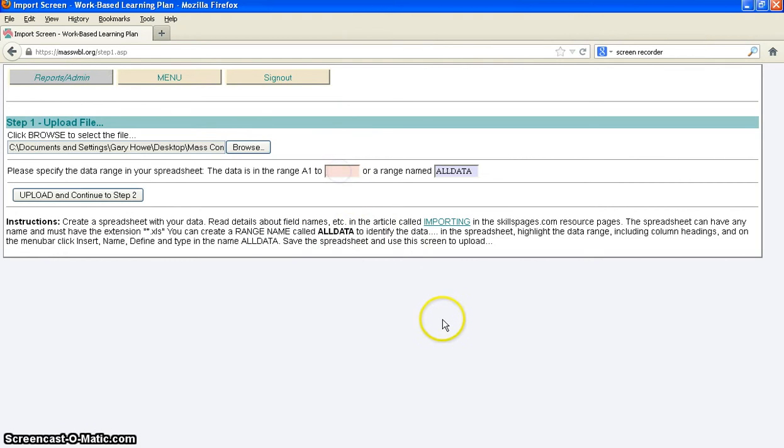Now it asks you for a data range. And remember, I told you to pay attention because the data range is going to be A1 through S3. So that's important. That's why it's good if you just write that down. Alright, there's further instructions here if you want to do it a little bit differently. This works for me.